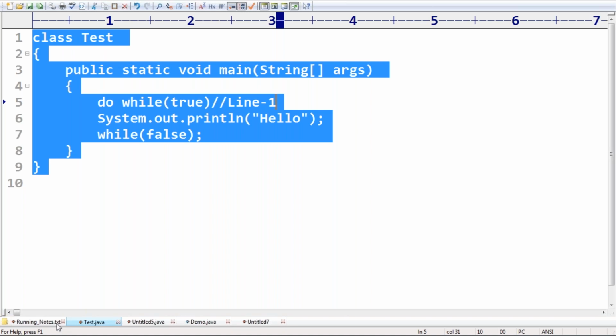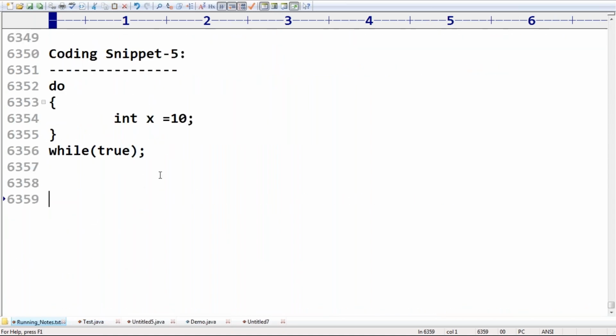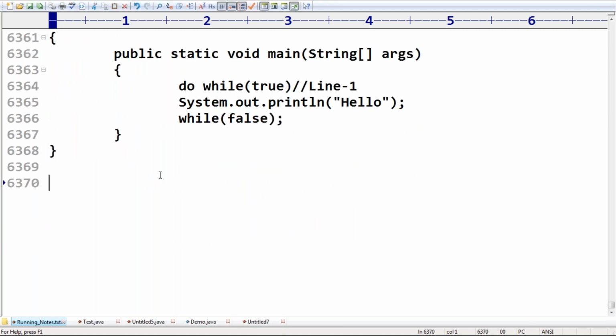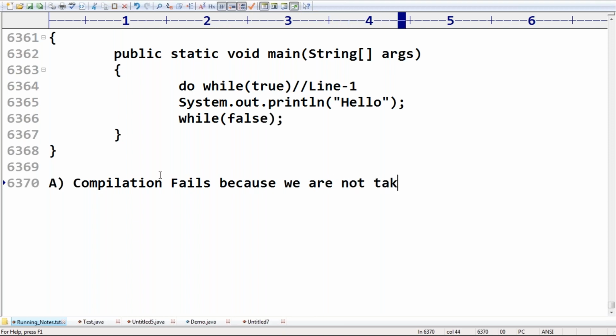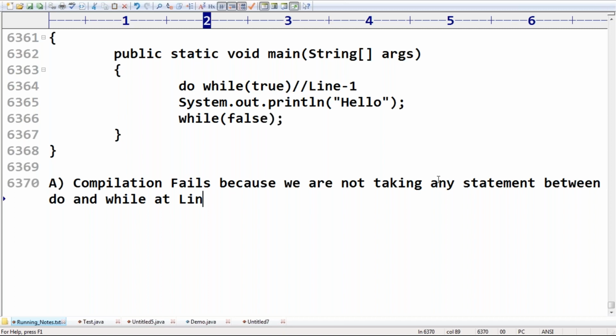Okay, just observe my question here, sir. Consider the following code. Option 1, compilation fails because we are not taking any statement between do and while at line 1.